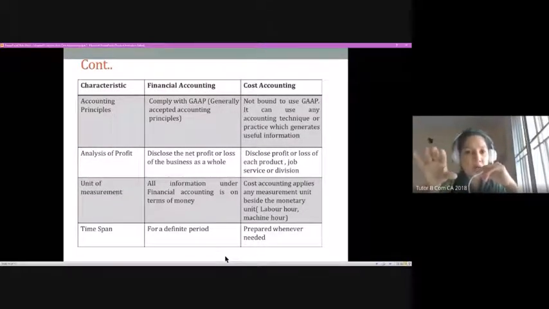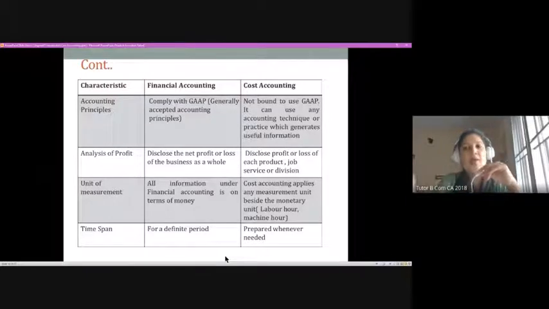When we talk about the accounting principles, we use generally accepted accounting principles with respect to financial accounting, but there is no compulsory norm to go with that in cost accounting aspects, right? Analysis of profit, we go with net profit as well as the financial position of a company when we look at financial statements. But here it is for the firm as a whole.